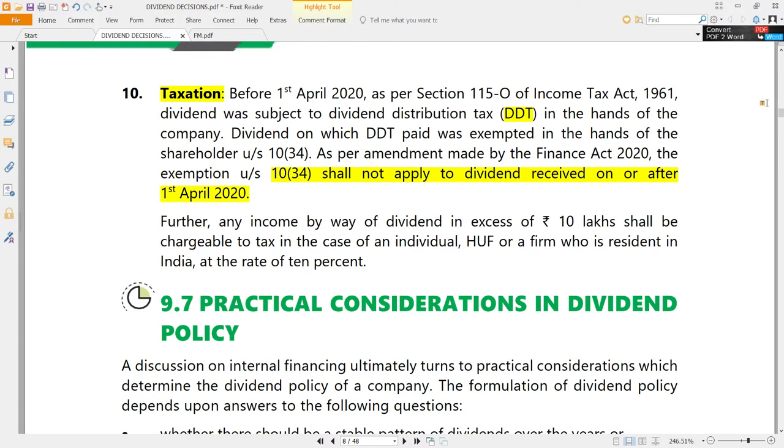It was like this around 6-7 or 8 years back. That time they shifted the responsibility from the shareholder to the company. Then they gave exemption to the shareholder. Initially fully exempt. Later they said, okay, exemption is limited to 10 lakhs. Then they said now no need of any exemption. Whatever dividend shareholders receive is fully taxable as income from other sources now. But dividend distribution tax is now abolished for the companies.